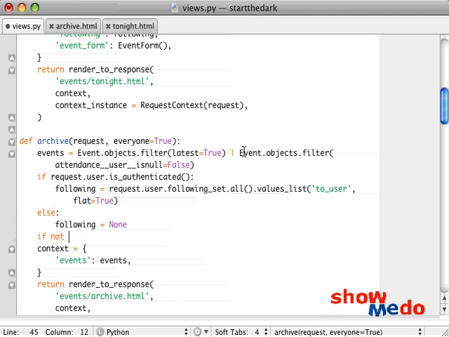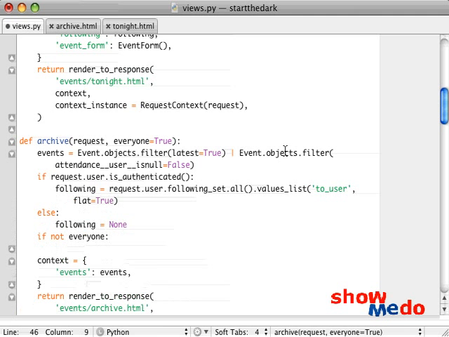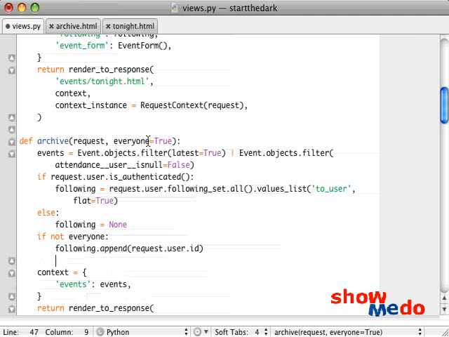And if not everyone, so if for whatever reason you don't want to look at just everyone, you want to look at your friends, then we'll say following.append request.user.id, because we already have following up here, and since we're going to be wrapping this in a login required, we can just append that to this list already.